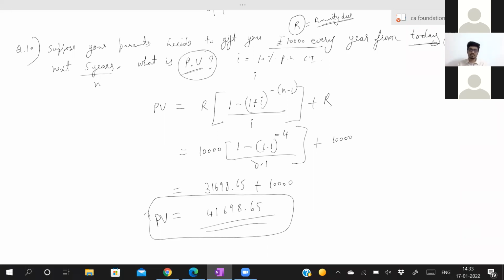Tomorrow, if you want to invest in the stock market, how will you check? You have to check using the annuity concept only. I keep on receiving this much dividend every year, so what should be the present value? And now the stock price is this much. Oh, it is less than the present value, so let me invest, it is undervalued. All that will happen. So you should never forget this concept.